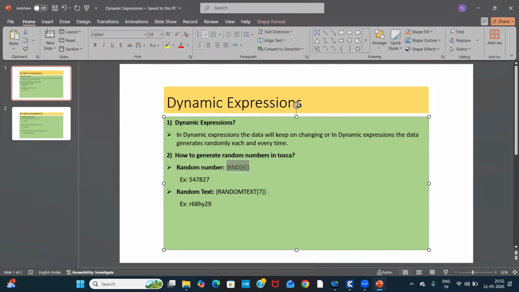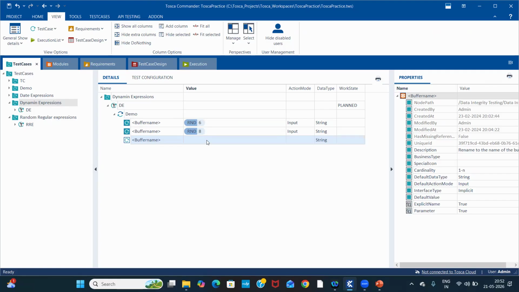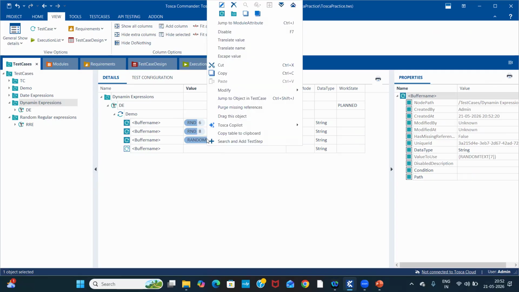By using this random text, we can create text with numbers. If I translate this expression, I will get text with numbers.